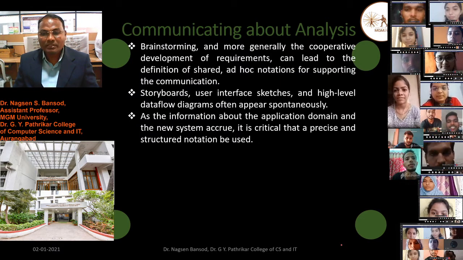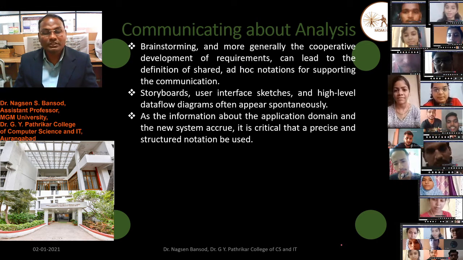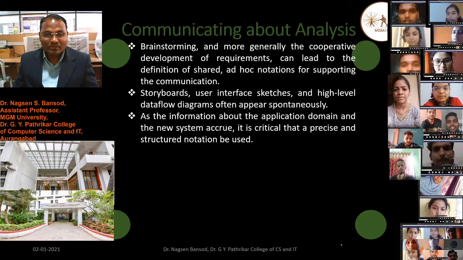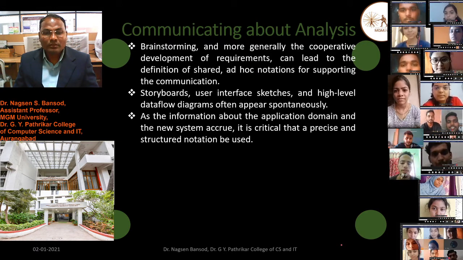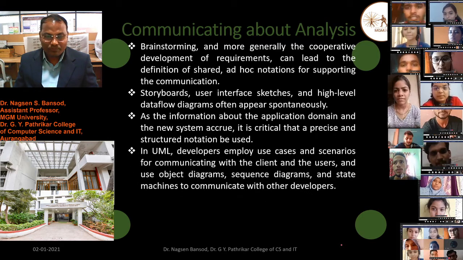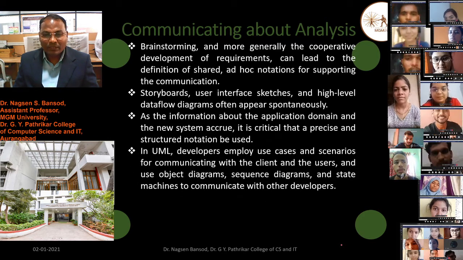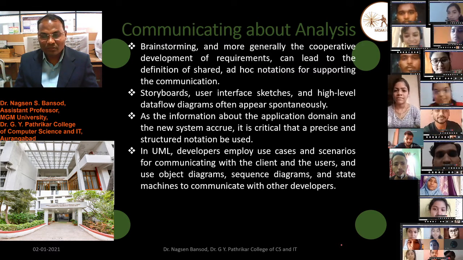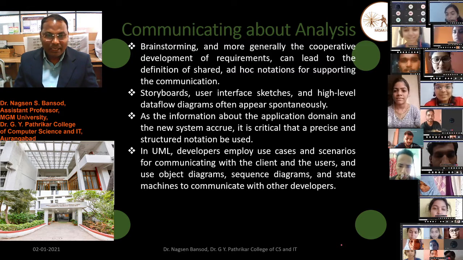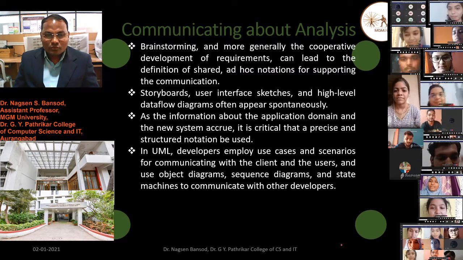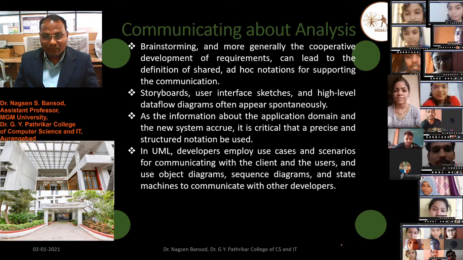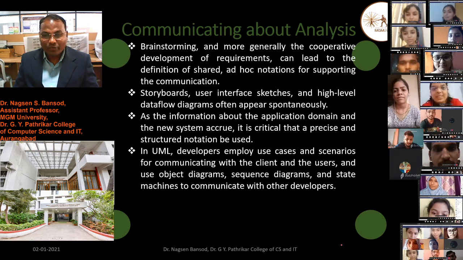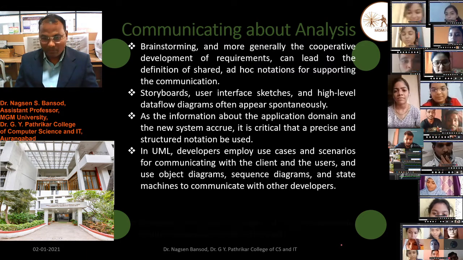As information about the application domain and the new system accumulates, it is critical that a precise and structured notation be used. In UML, developers employ use cases and scenarios for communicating with the client and the user, and use object diagrams, sequence diagrams, and state machines to communicate with the developers.